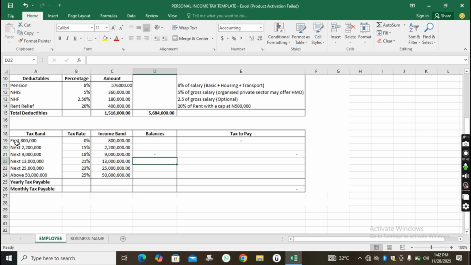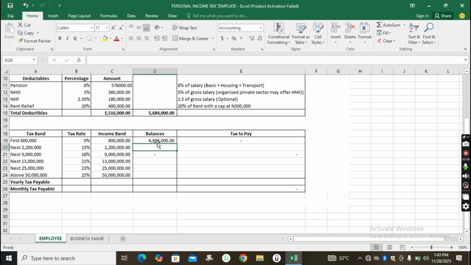Now, for us to apply it to the tax band, let's start with the first 800. What does it mean to be the first 800? Here, the tax band says that the first 800 is at 0%. So 0% of 800,000 is 0. And 0% of this our taxable income is 0. So this simply means that you are not going to pay tax on the first 800,000. So what do we do in this case? We come here and we say equals 5,680,000 minus 800,000.